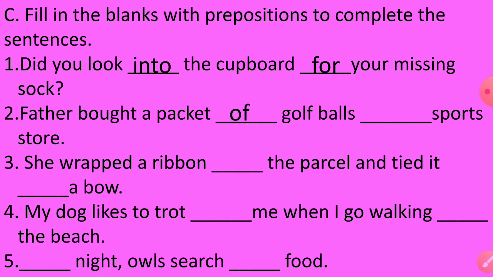golf balls from the sports store. She wrapped a ribbon dash the parcel and tied it dash a bow. She wrapped a ribbon dash the parcel. So we wrap the ribbon dash the parcel. What do we say? We wrap a ribbon around the parcel and tie it with a bow. So she wrapped a ribbon around the parcel and tied it with a bow.